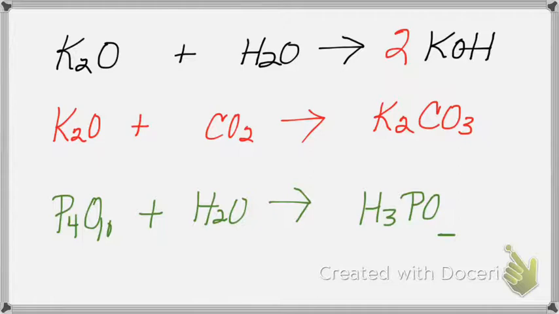So first thing I'm going to do is balance my phosphorus. The only way I can balance my phosphorus is to do what? 4 what? I put a 4 right here. That took care of my phosphorus, right? So my phosphorus is all happy. Now, how many hydrogen do I have on my product side? 12. What's the only way I can get 12 on the reactant side? Put a 6. Now, here's where the magic happens.